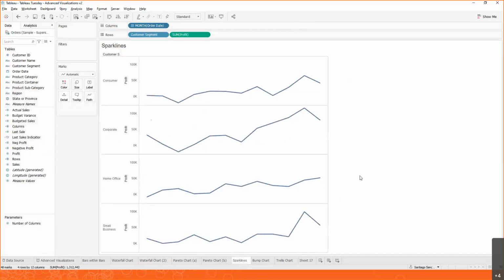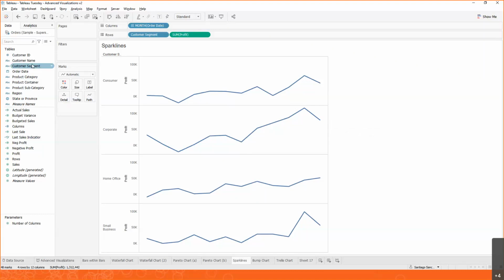So right now, what we have is just the line chart. So the first thing we need to do is figure out what that last value is. And we can see it here. It's 42,000 for consumer. It's 79,000 for corporate. But how can we, quote unquote, materialize this value? Well, we already have that value in the view. We just need to generate the last value of it. So it's already on the view. We just need to tweak it a little bit. That sounds a lot like a table calculation.